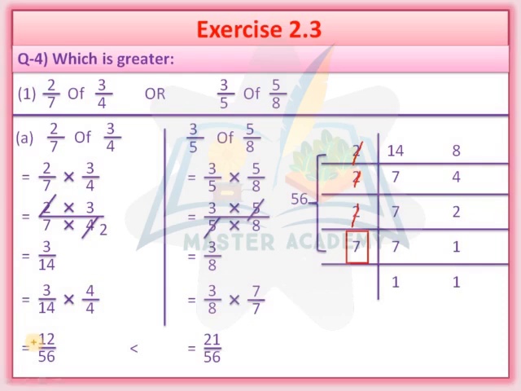Obviously you can see which number is bigger, 12 or 21. Obviously 21 is the biggest number. So which number is bigger? 3 upon 5 of 5 upon 8 means this number is bigger. This number is bigger.